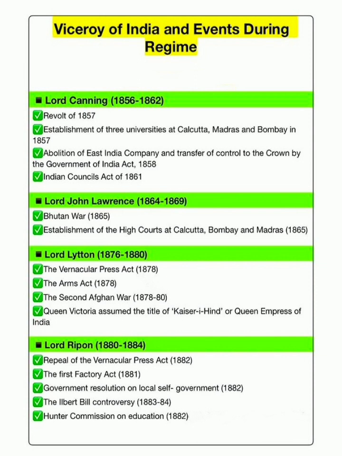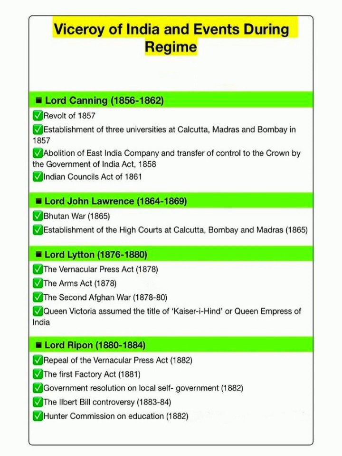Lord Lytton, 1876 to 1880. The events during his regime: the Vernacular Press Act 1878, the Arms Act 1878, the Second Afghan War 1878 to 1880. Queen Victoria assumed the title of Kaiser-i-Hind or Queen Empress of India.